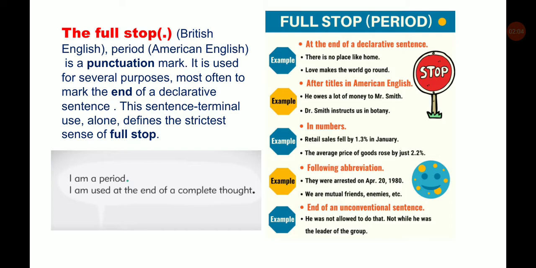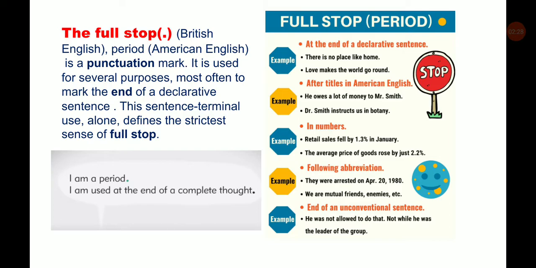For example, at the end of a declarative sentence, the example of a declarative sentence: There is no place like home. At the ending, we are giving a full stop or a period. The second example: Love makes the world go round. When the sentence ends, we give a period or a full stop.